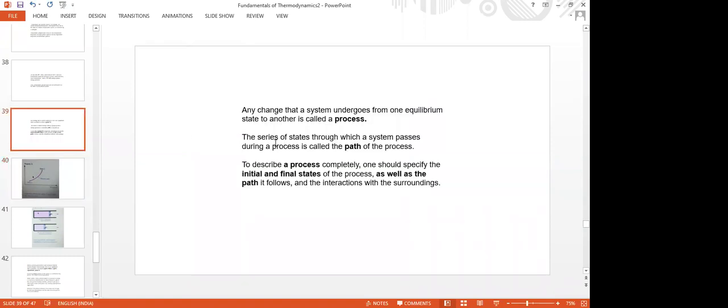The series of states through which a system passes during a process is called the path of the process. And what is path, you will understand logically.